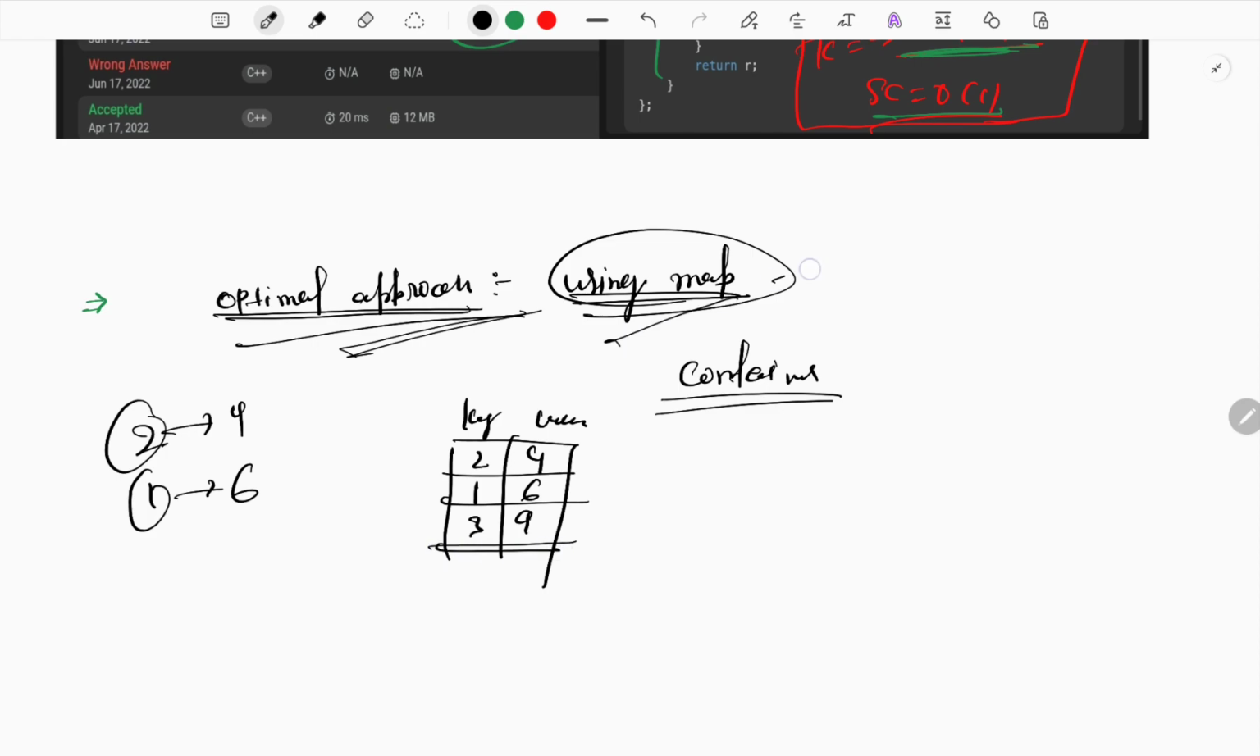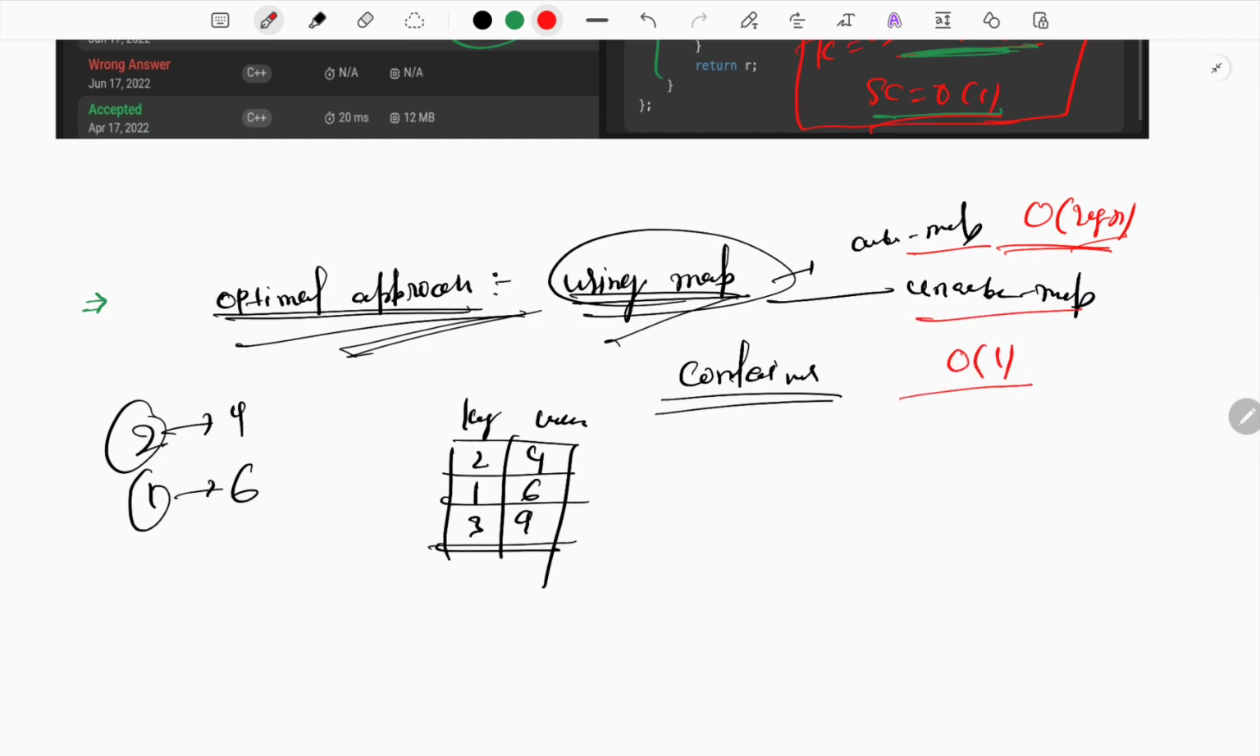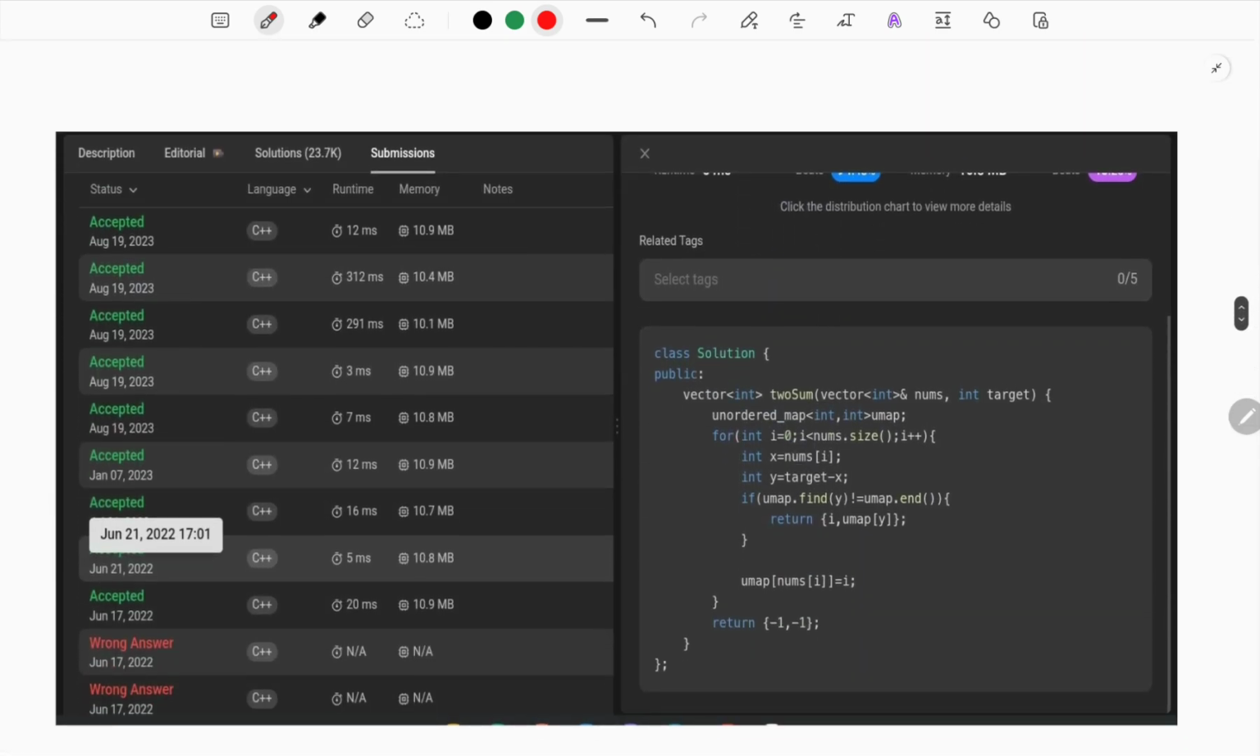This is the map. Basically, maps are of two types: the first is an ordered map, and the second is an unordered map. An ordered map takes big O of log n time complexity for all operations: insert, find and delete. An unordered map takes big O of 1 only, because it works on hashing, and with hashing all operations are performed in big O of 1. That's why we are going to use the unordered map. Map is just a container where I store values as key-value pairs, right? Now let's move on to the code part. You can see here that this is the code.